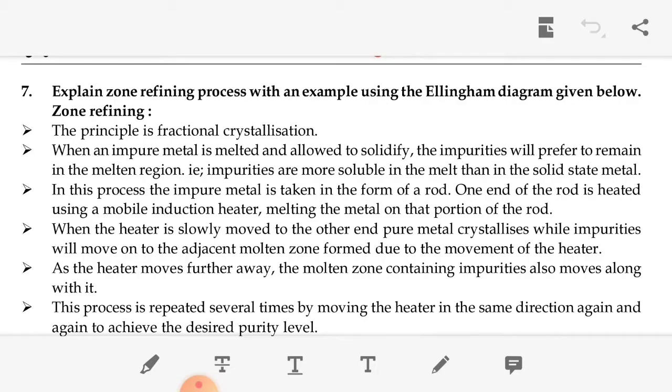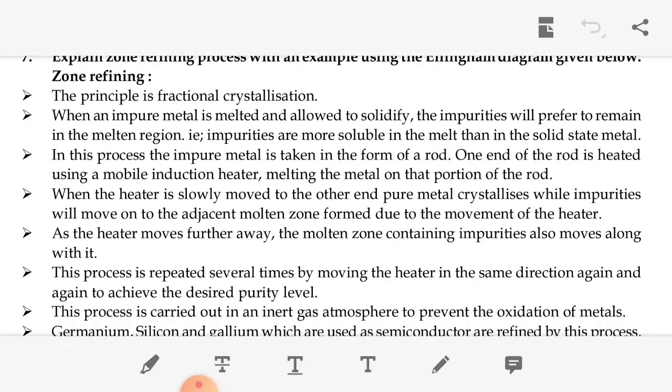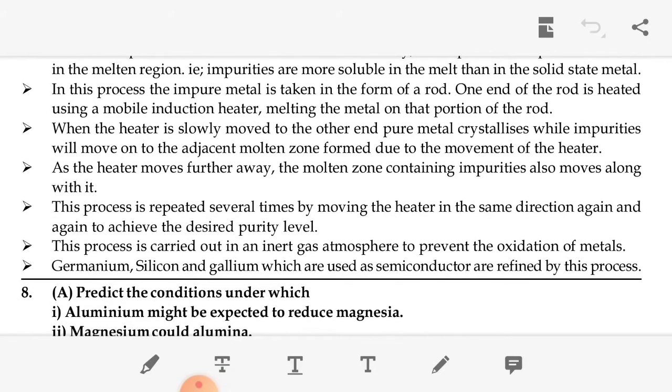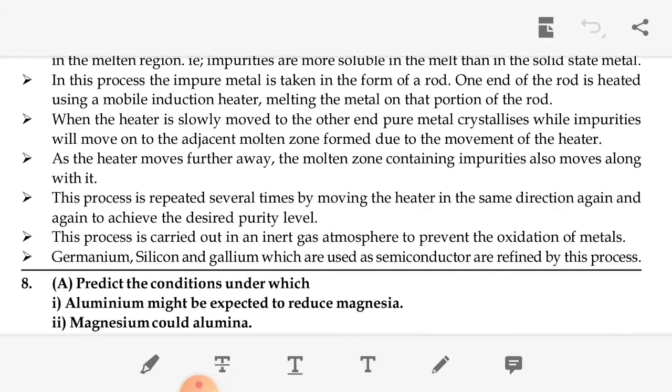In this process, the impure metal is taken in the form of a rod. One end of the rod is heated using a mobile induction heater, melting the metal at that portion of the rod. When the heater is slowly moved to the other end, the pure metal crystallizes while the impurities move into the adjacent molten zone, following the movement of the heater. Okay, this process is repeated several times, moving the heater in the same direction again and again to increase the purity level.